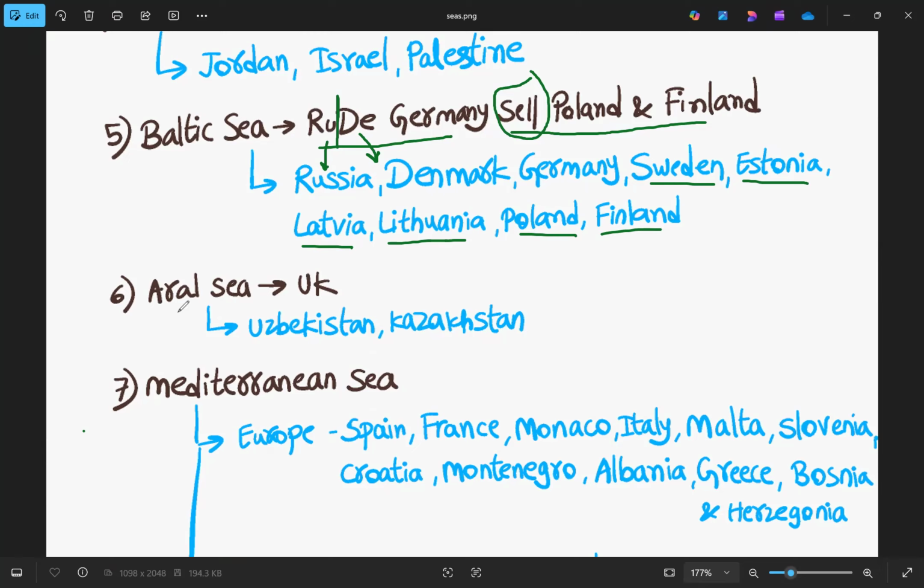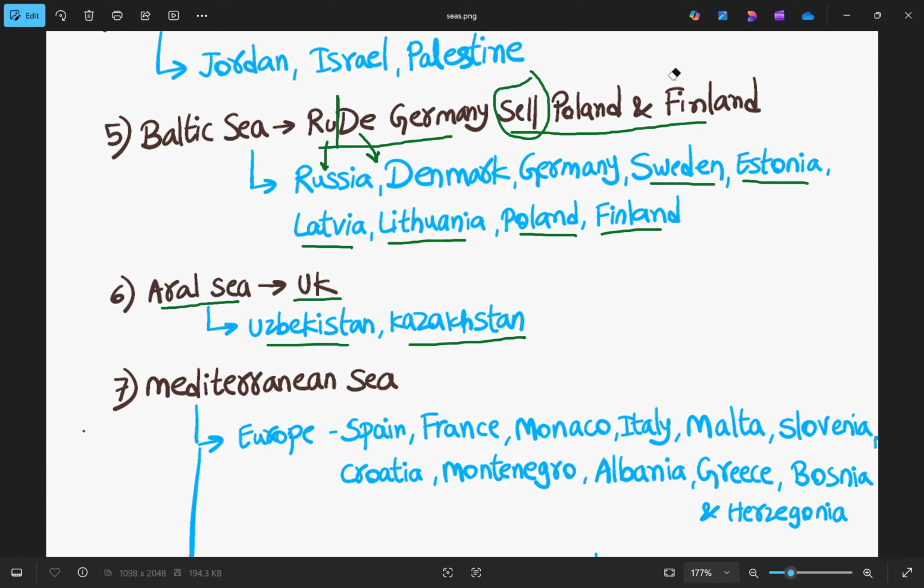And the next one is Aral Sea. The countries are UK. UK here does not mean United Kingdom. It is an abbreviation for 2 countries, Uzbekistan and Kazakhstan. Kazakhstan is also lying next to the first sea which we have completed already, Caspian Sea. In Tariq, the K stands for Kazakhstan. So Kazakhstan shares 2 seas, Aral Sea and also Caspian Sea.